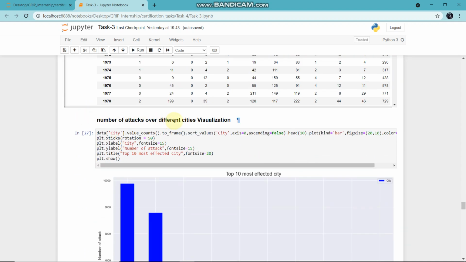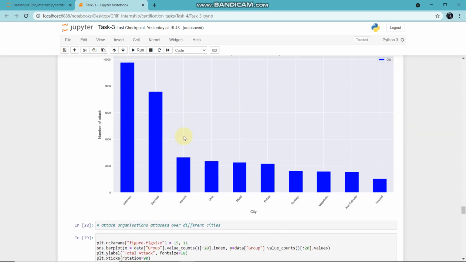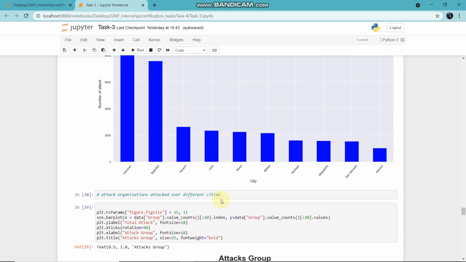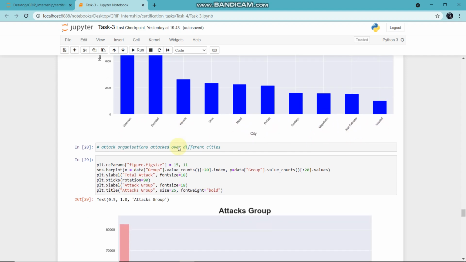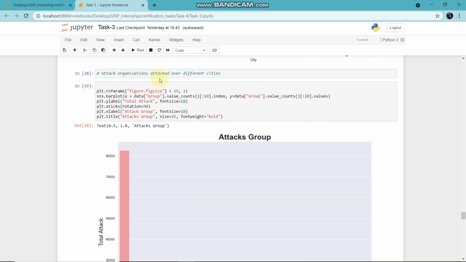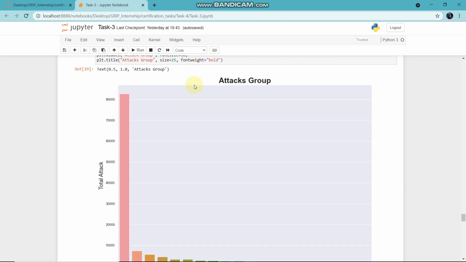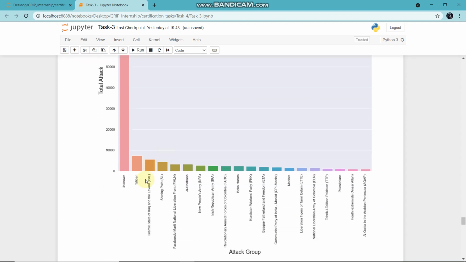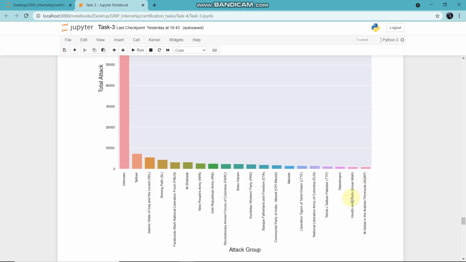And the number of attacks over different cities are Baghdad, Karachi, Mosul, Istanbul. Now for the attacking organizations, the number of attacks are Taliban, then ISIL, and up to so many, and in the last is AQAP.